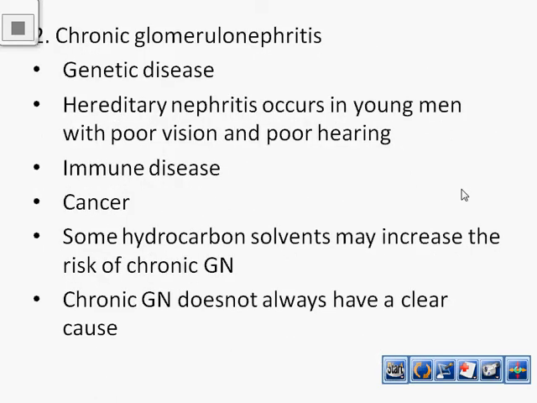Next, the second type is chronic glomerulonephritis. It is mainly a genetic disease. Hereditary nephritis occurs in young men with poor vision and poor hearing. Another one, an immune disease, may lead to chronic glomerulonephritis. Cancer also causes chronic glomerulonephritis. Some hydrocarbon solvents may increase the risk of chronic glomerulonephritis. But it is not the only reason, there may be some other reasons too, but it is not clearly stated that this is one of the reasons causing chronic glomerulonephritis.